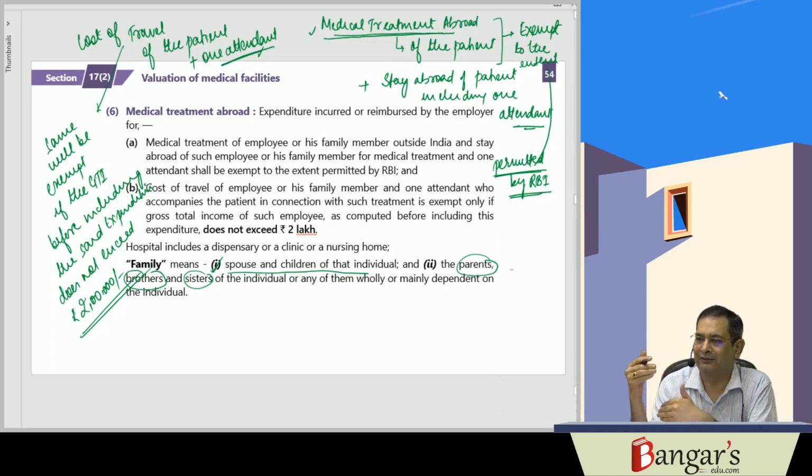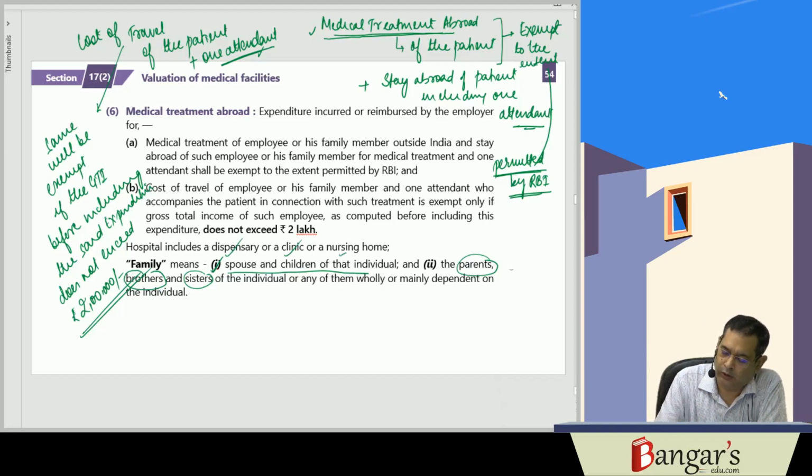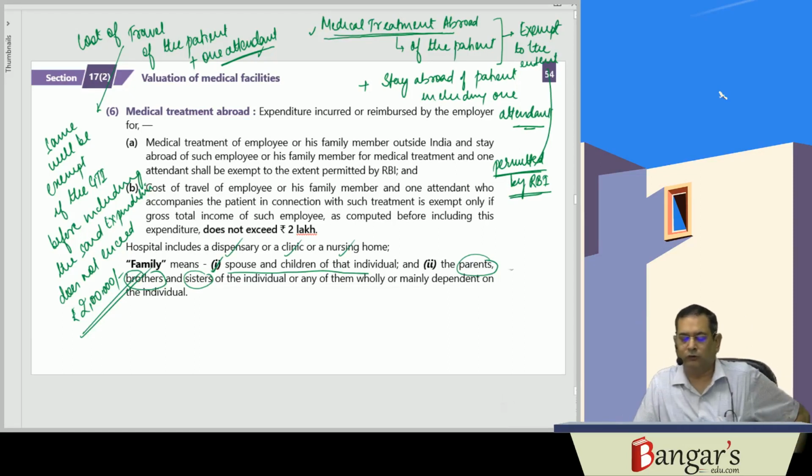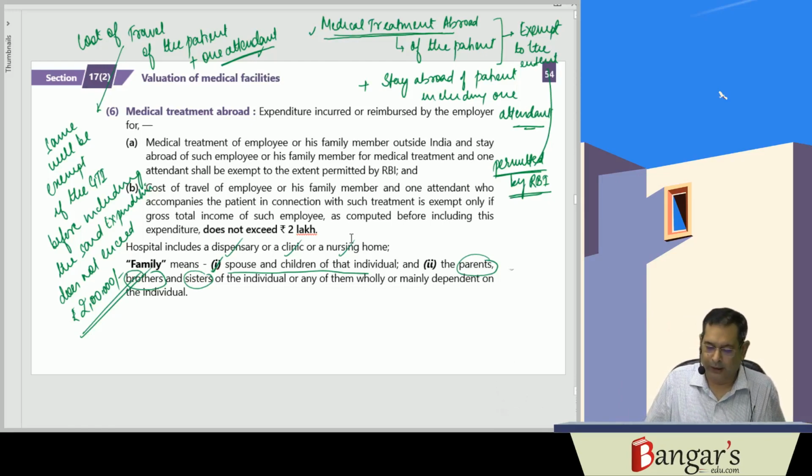Treatment as well as stay. It is exempt to the extent it is permitted by RBI. Cost of travel of the patient including one attendant will be exempt if the gross total income before including this expenditure, that is the cost of travel, does not exceed what? Rupees 2 lakhs. Now hospital also includes a dispensary, a clinic or a nursing home. Family, as I have already discussed, means spouse and children of the individual, parents, brothers and sisters of the individual, or any of them who are wholly or mainly dependent on the individual.